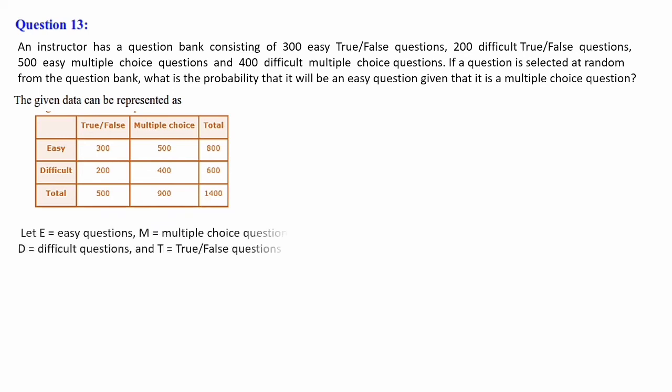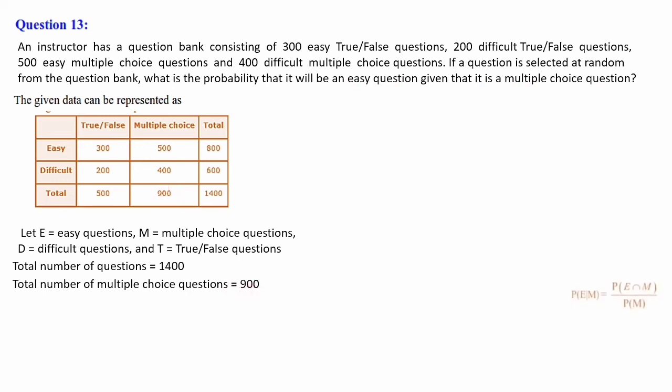And let's assume the alphabet. Let E be for easy question, M for multiple choice question, D for difficult question, T for true or false questions. Then the total number of questions, as I have explained to you before, is 1400. Total number of multiple choice questions, we are having 900, because multiple choice questions are also mentioned here, so that total we also need to take, that is 900.